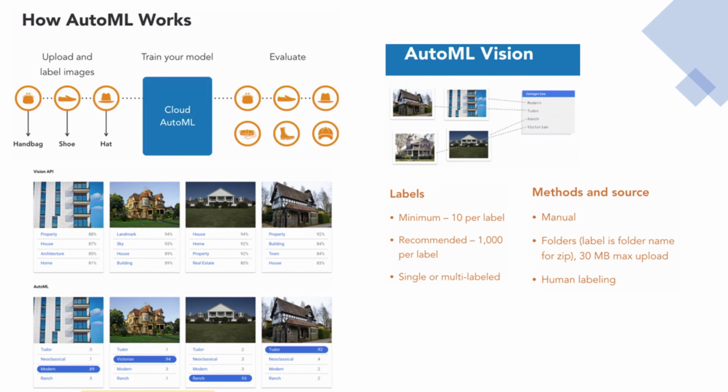So it becomes very clear in looking at this for which use cases the Vision API would work versus having to label your images manually. I like to present this information in this way because I think as a use case you would want to start inputting your images in the Vision API to see what labels are produced, because if the appropriate labels are produced, then you don't have to go through the work of labeling images and then training using AutoML. So you will want to start with the Vision API first.